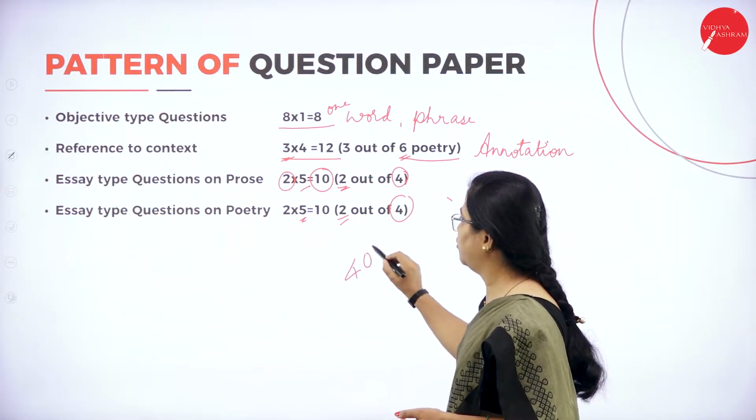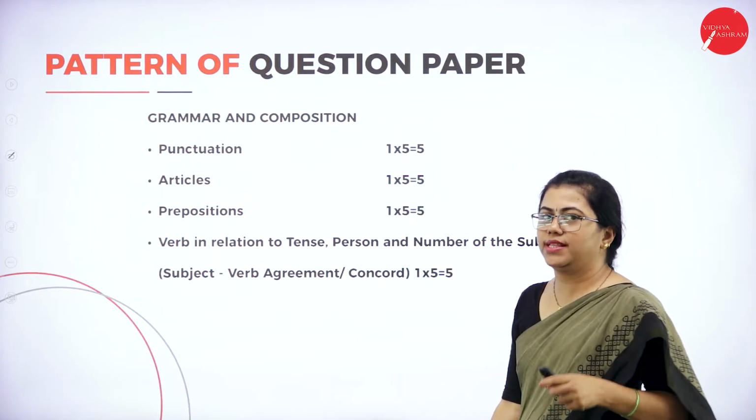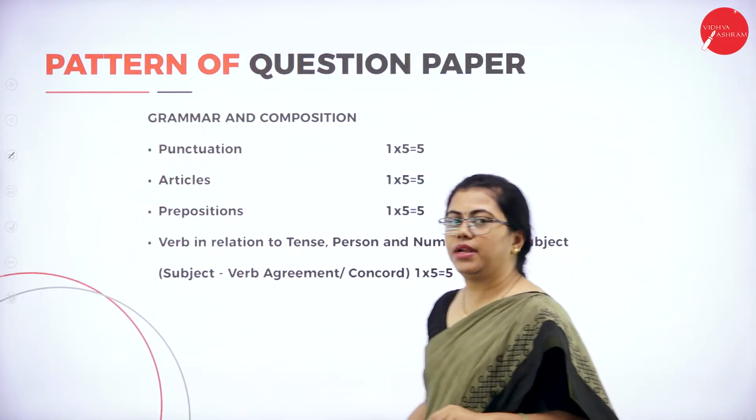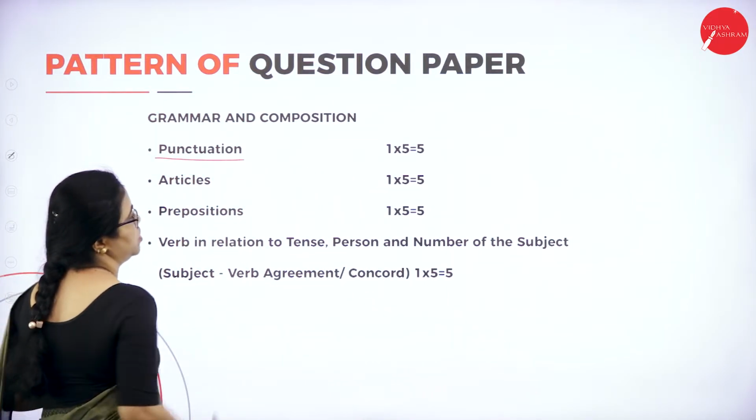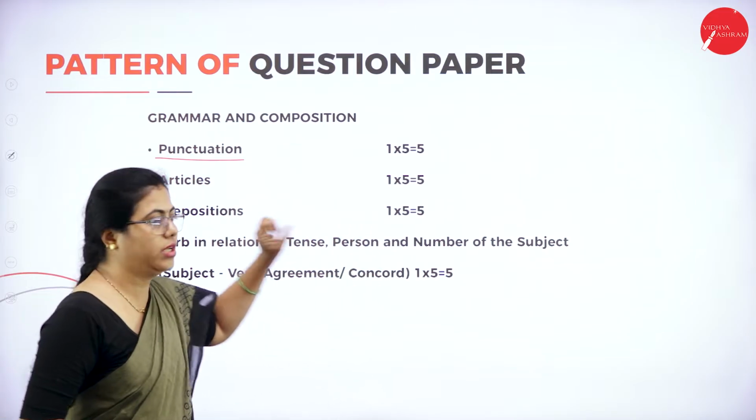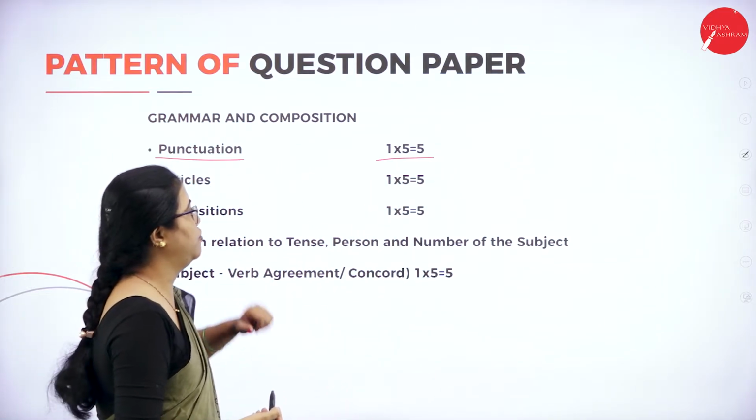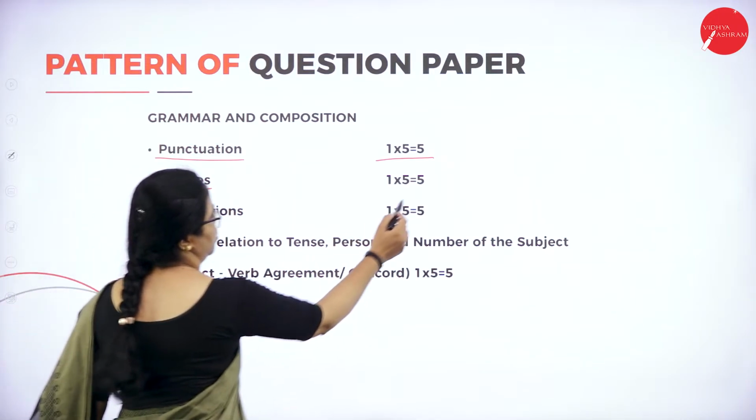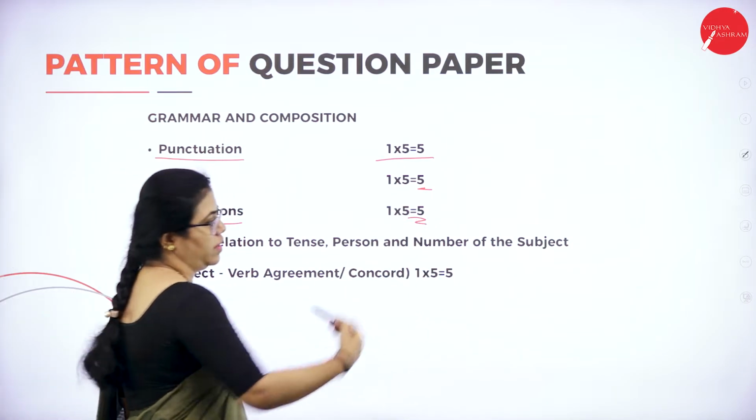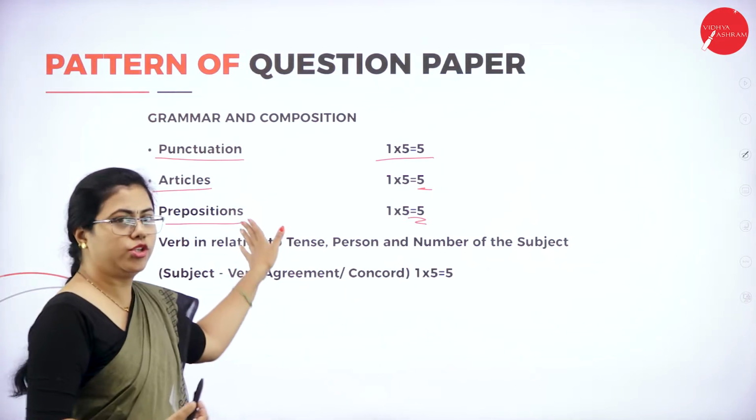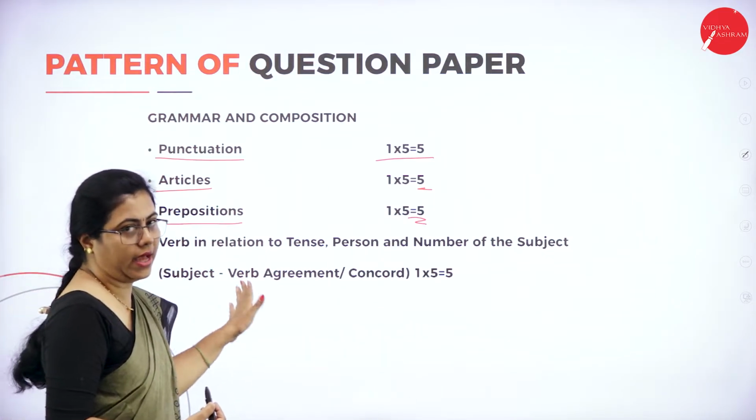This is altogether for 40 marks, and what is remaining? That is the language component. So what is there in the language component? In grammar and composition, you have questions about punctuation, and everything will be 1 mark questions. Maybe fill in the blanks or something like that, so you'll have 5 questions. Again, articles you'll have for 5 marks. Then prepositions also for 5 marks, all 1 mark questions only. There is no choice over here, you have to answer all the 5. None of these will have choice.